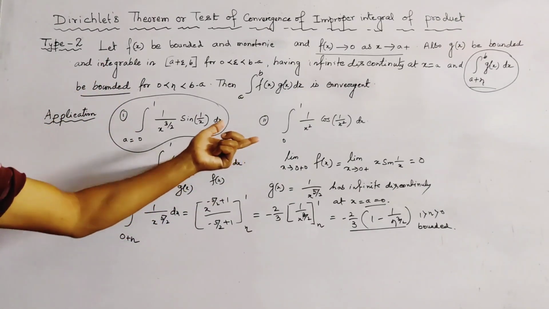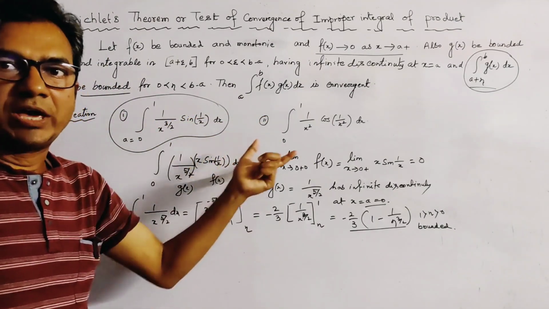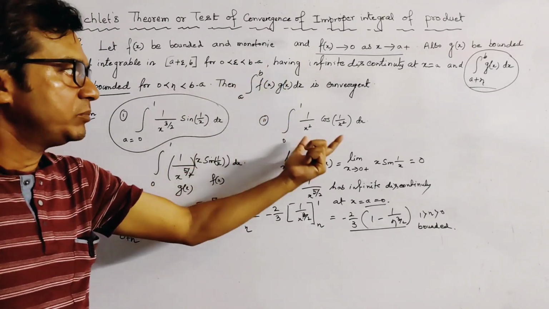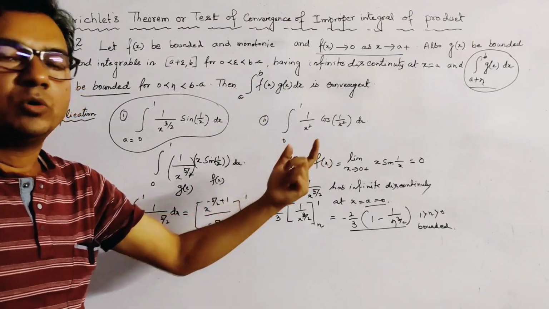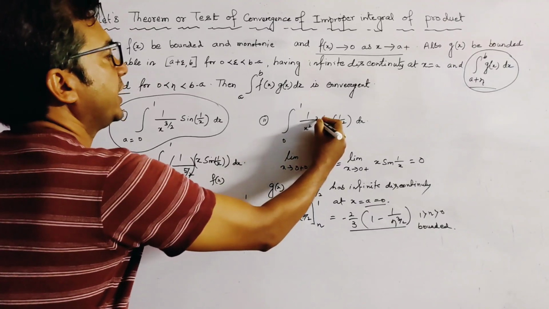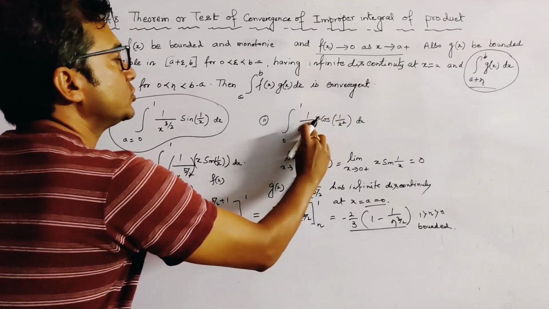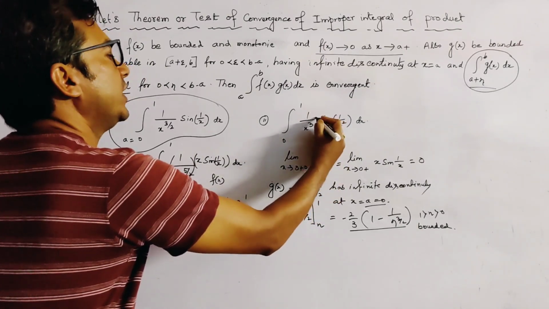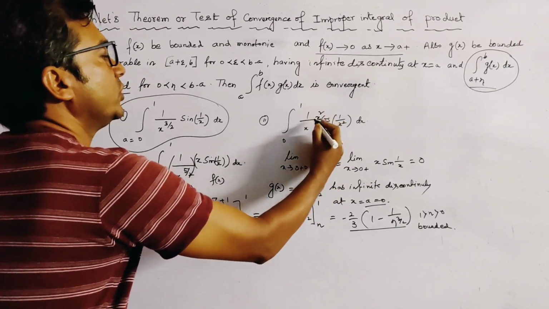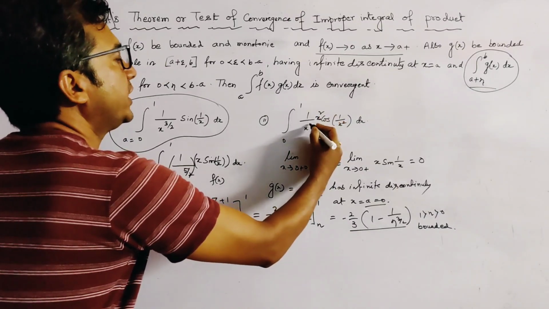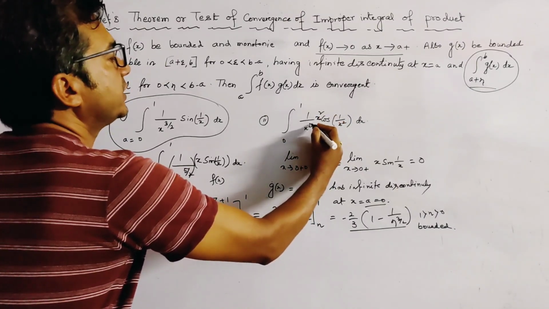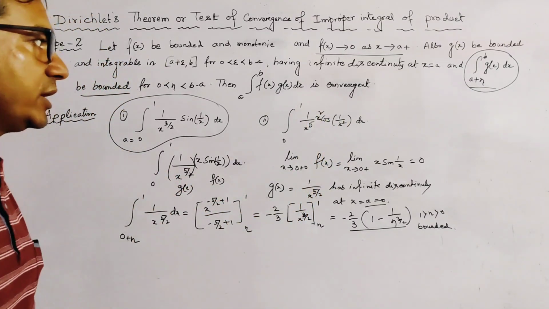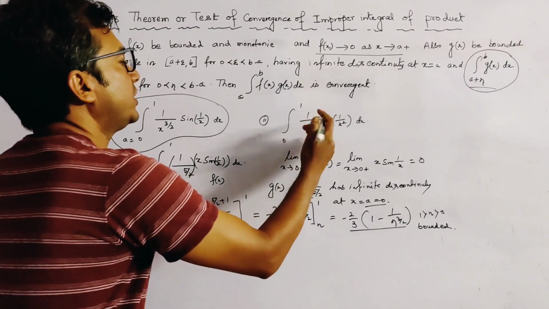Similarly, we apply Dirichlet theorem for this problem. We may multiply here x and here also x, or we may multiply by x square in the numerator and denominator, then we get this. Sorry, this is x to the power 4.